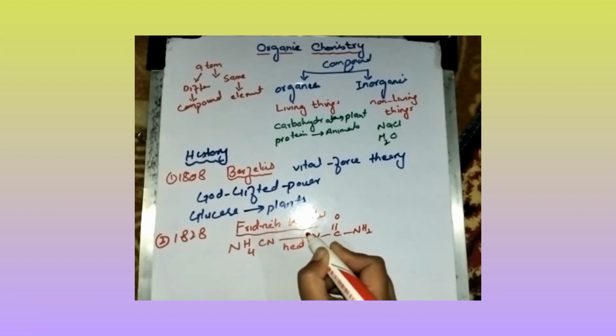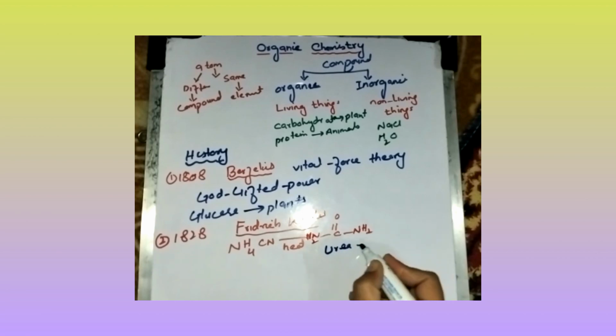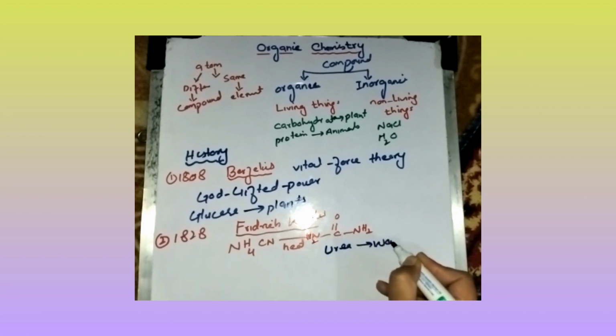Urea is basically an organic compound which is present in the waste product of living things. So this scientist Friedrich Wöhler rejected the vital force theory and prepared urea in the laboratory.